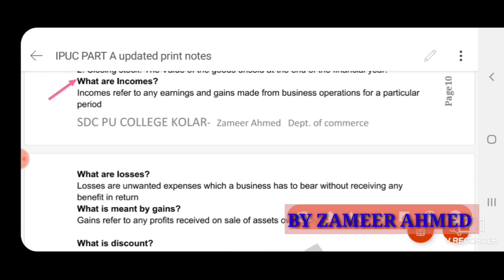The motive of every business is to make a profit. The main business operation is sales. Examples of incomes: commission received, interest received, discount received.